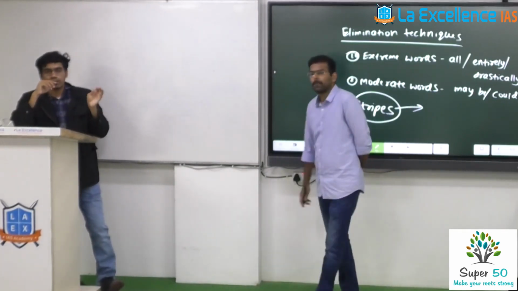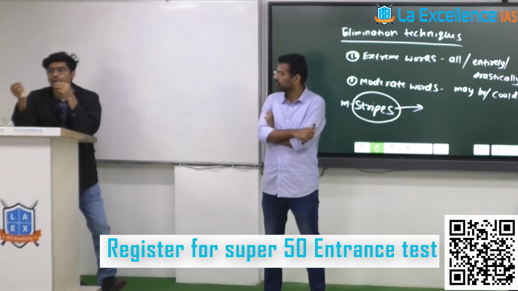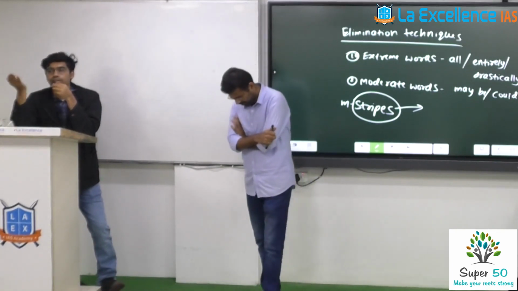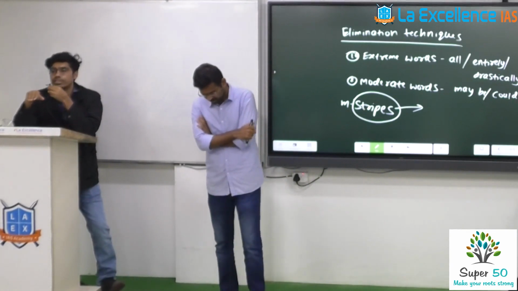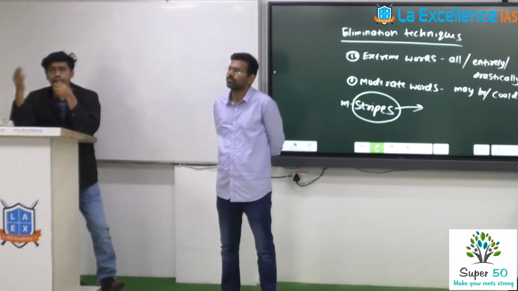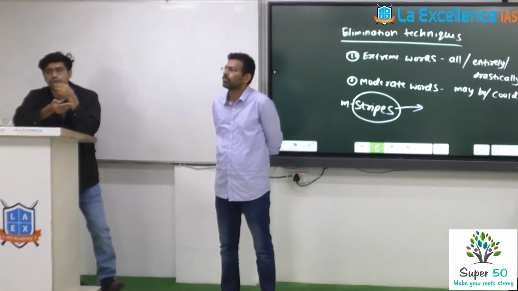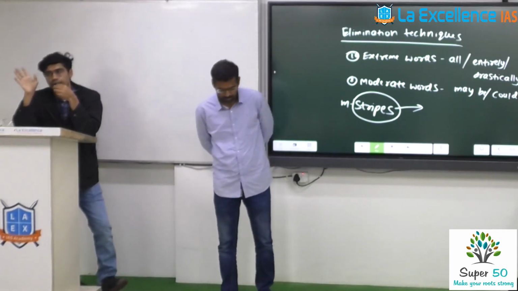So it's an educated guess. Even if you don't know, I did not know, I had no idea about M-STRIPES. But this is just commonsensical. UPSC wants you to apply common sense in the prelims exam. They don't want you to mug up every fact available. They want you to analyze, apply your knowledge, apply your common sense. So we focus on etymology, thoroughly understand, and think about what the possibility could be, right?